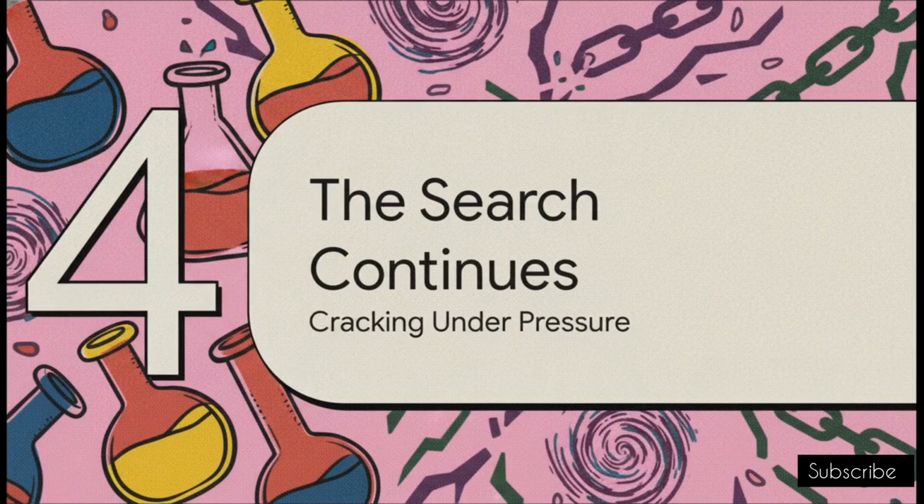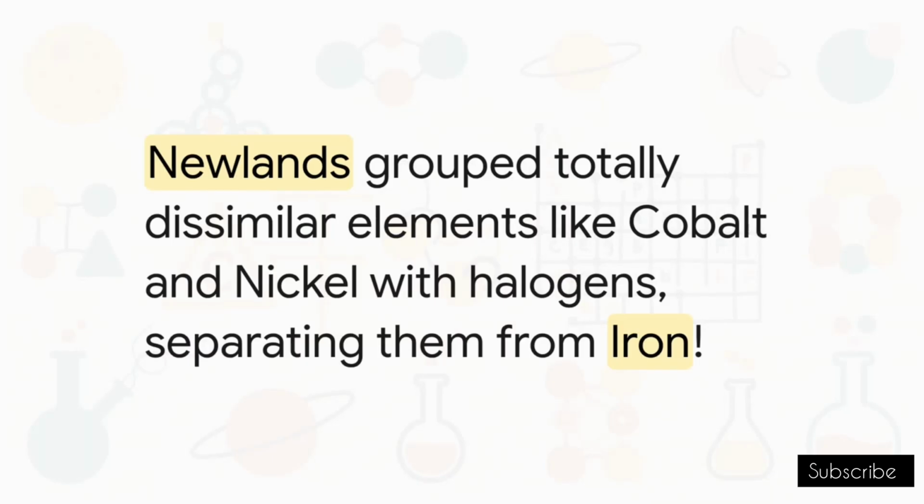And that brings us to Section 4. The search continues. To force elements into his octaves and just make the music work, Newlands actually started doing some very questionable, unscientific things. He placed entirely dissimilar elements right next to each other. For example, he jammed cobalt and nickel into the exact same slot and grouped them with halogens like fluorine and chlorine, which, trust me, behave completely differently. And bafflingly, he took iron, which is very similar to cobalt and nickel, and separated it far away from them.